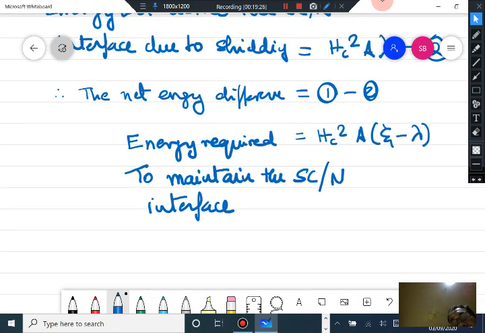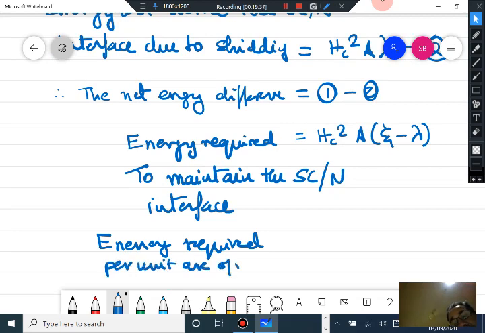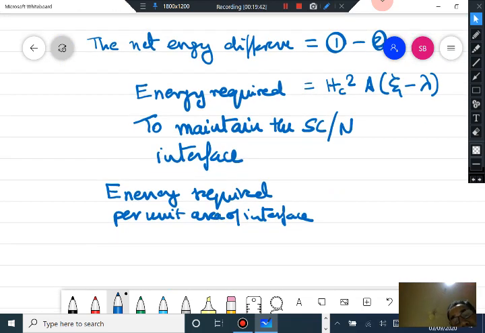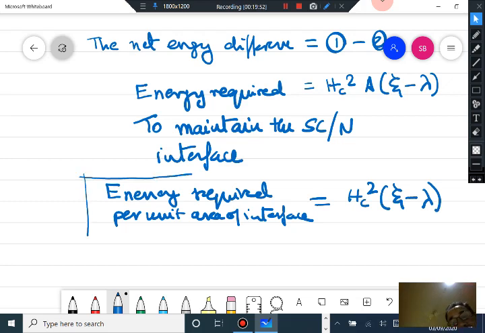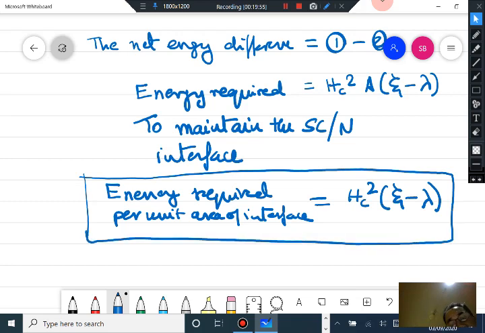Or the energy required per unit area of interface is Hc square into xi minus lambda. This is the energy required to create a superconducting normal interface in the superconductor. We will look at this in greater detail in the next lecture.